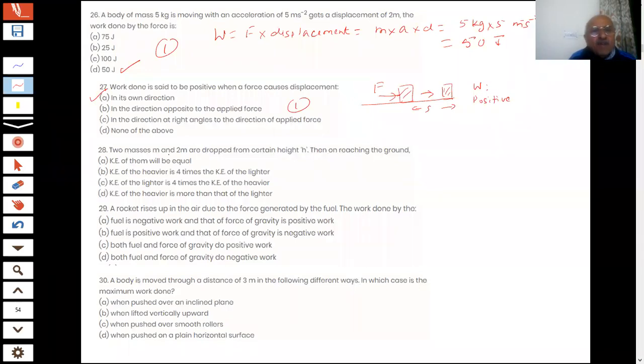Two masses M and 2M are dropped from a certain height. Then on reaching the ground, kinetic energy of them will be equal; kinetic energy of the heavier is 4 times that of the lighter; kinetic energy of the lighter is 4 times the kinetic energy of the heavier; kinetic energy of the heavier is more than that of the lighter.